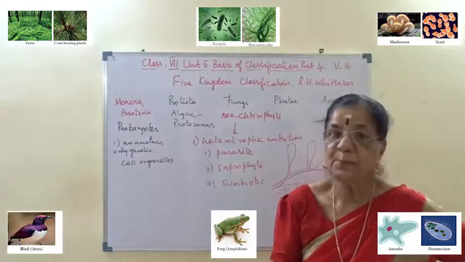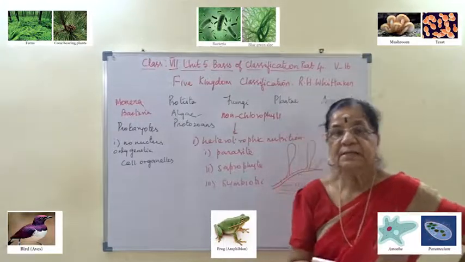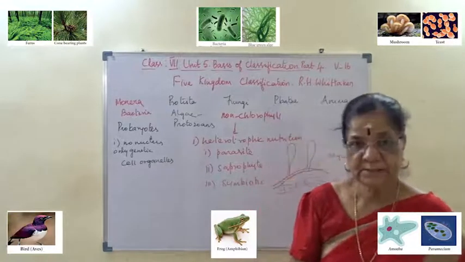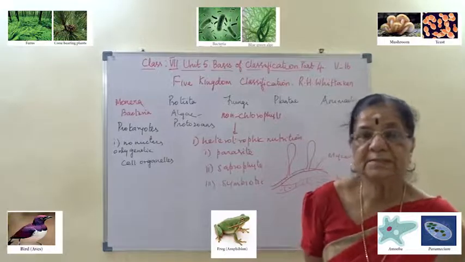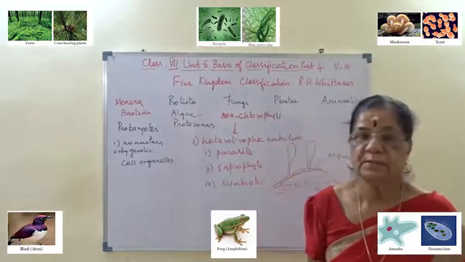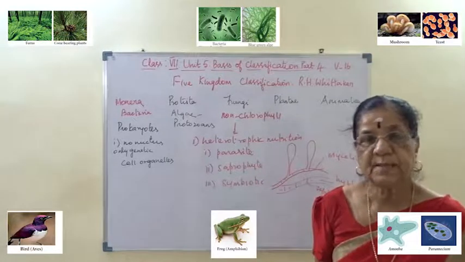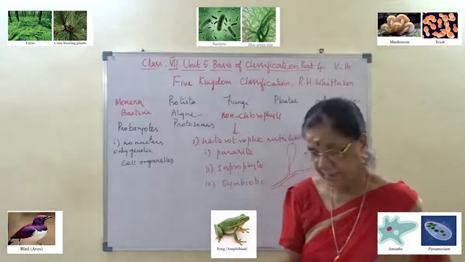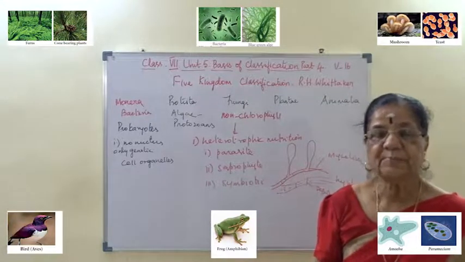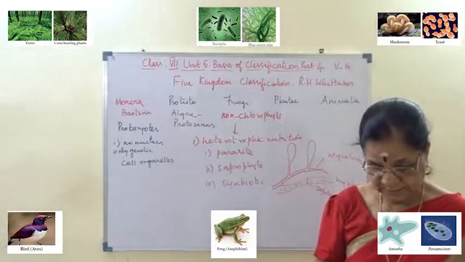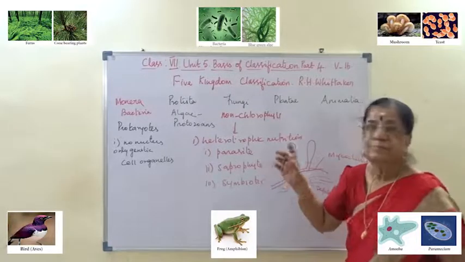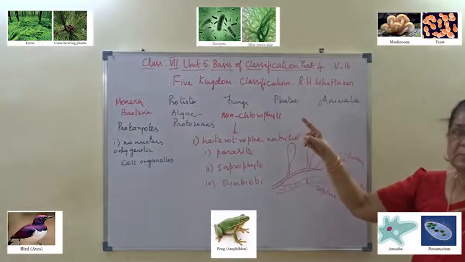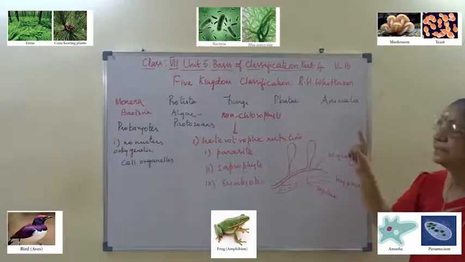We have studied these phylum names. So without the phylum, all these animals are included under kingdom Animalia according to R.H. Whittaker. Same way, among vertebrates, fishes are included under the classes we studied in higher classes: frog, amphibians, reptiles, birds, apes and mammals, rat and man. They all belong to kingdom Animalia. I hope you are able to follow this. So this is the five kingdom concept according to Whittaker: kingdom Monera, kingdom Protista, Fungi, Plantae and Animalia.